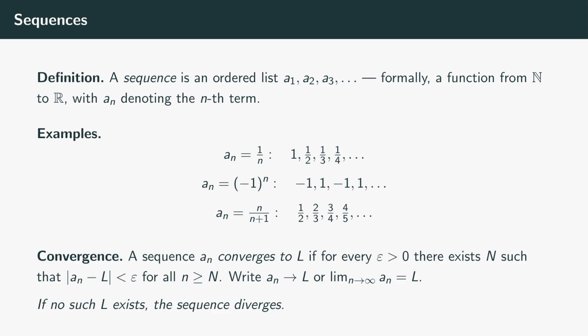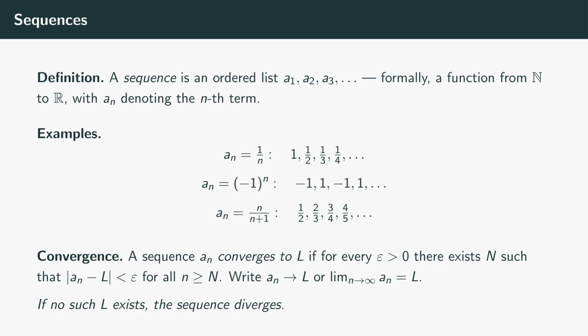First definition, sequence. A sequence is just an ordered, infinite list of numbers, a sub 1, a sub 2, a sub 3, and so on forever. Formally, it's a function from the positive integers to the real numbers. You feed in n, you get out a sub n. 3 examples to keep in mind. A sub n equals 1 over n gives the list 1, 1/2, 1/3, 1/4, and so on, shrinking towards 0. A sub n equals negative 1 to the n gives -1, 1, -1, 1, bouncing back and forth. And a sub n equals n over n plus 1 gives 1/2, 2/3, 3/4, 4/5, climbing toward 1.